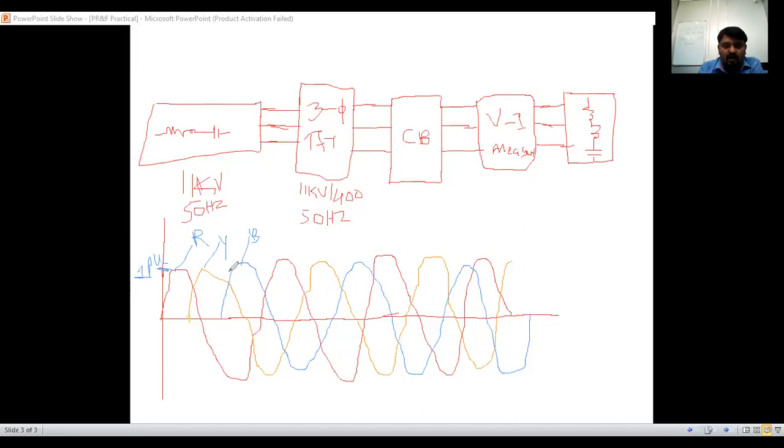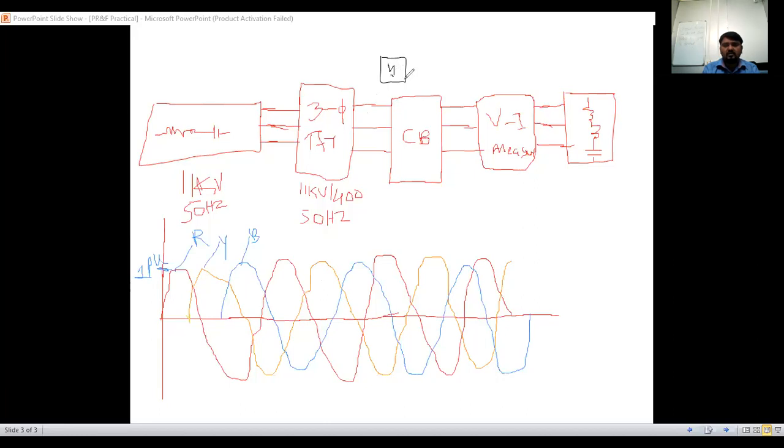Suppose I want to apply a fault. Where will I apply it? To the line here. Suppose I consider a line to ground fault.